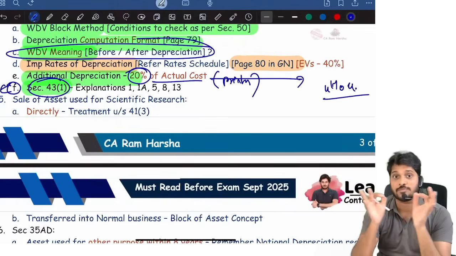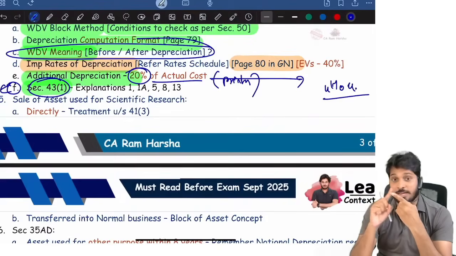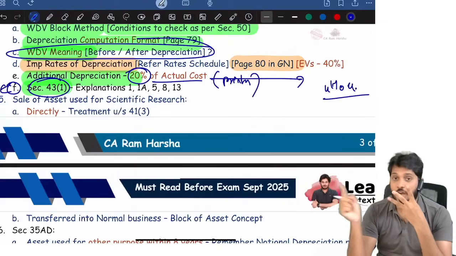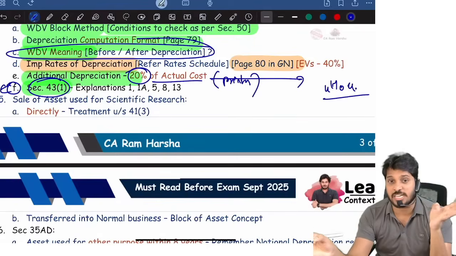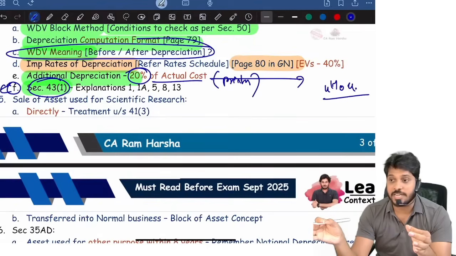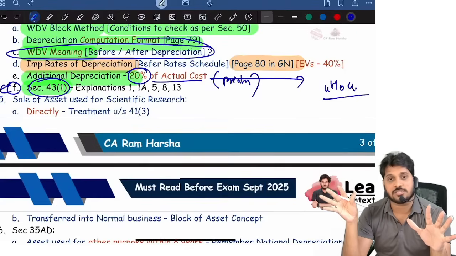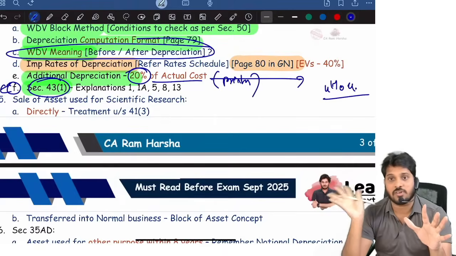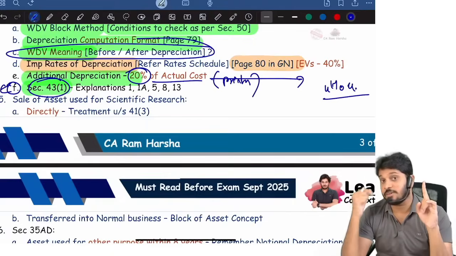Then only that actual cost will be considered. If the asset costs more than 10,000 and the amount is paid not by account payee cheque, not demand draft, not electronic mode, but some cash or bearer cheque or crossed cheque, for example, 50,000 worth of machinery I purchased and paid by crossed cheque, bearer cheque or cash, the actual cost is 0. We will not consider that. We will not capitalize it. We will consider it 0. That is subsection 1, the main one.